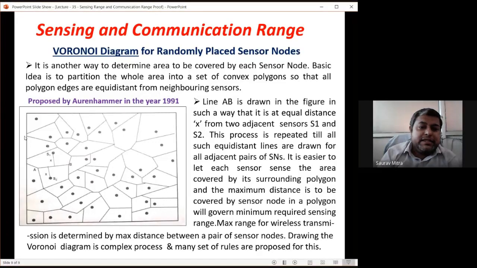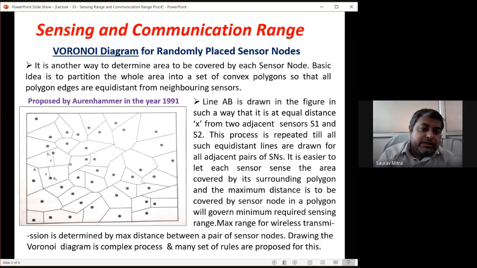Now you have to draw this line, and after that, whatever is the distance, another sensor has to be placed just other than this, and this sensor should have sensing range rs, and this distance from here to the corner, from here to the corner, should be less than rs. Now from here you draw a line like this, and take the line from here. So this distance is equal to this distance, same as this distance. So this is actually the Voronoi diagram.